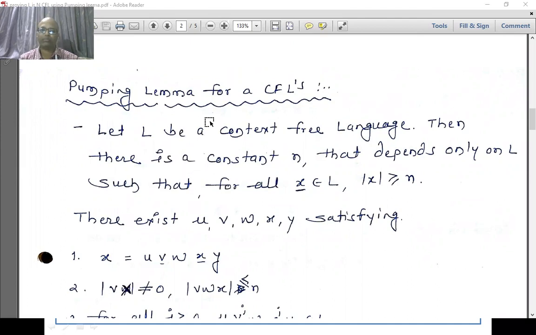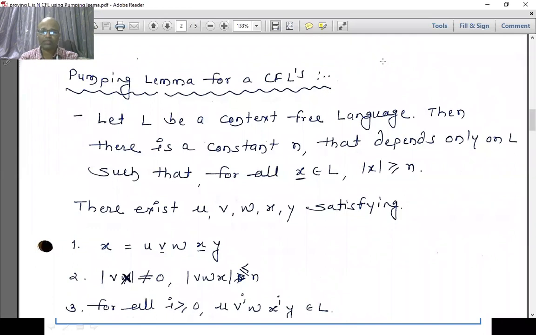These are the essential properties that a context free language must follow. If I'm considering a particular language L as a context free language, then that L should satisfy all these constraints or properties. So what are these properties?